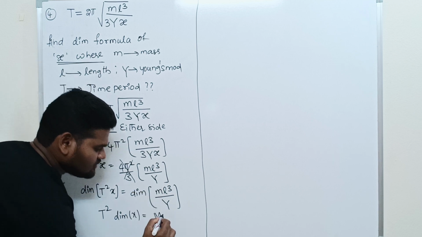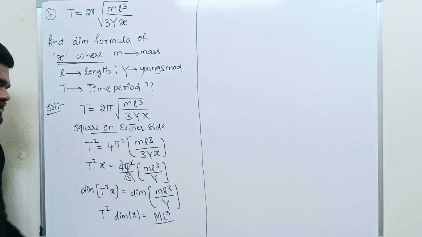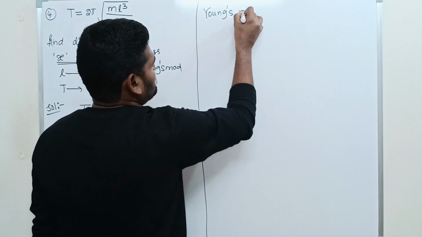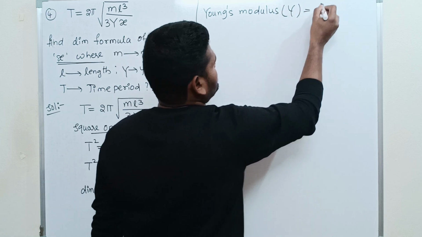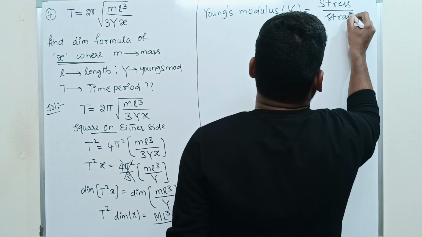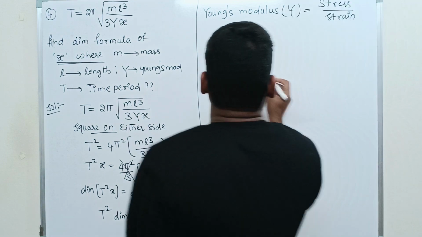Okay, so L cube, L is nothing but length, that is capital L cube. Y, what is Y? Young's modulus. What is Young's modulus? Young's modulus is nothing but the ratio of stress to strain. What is stress?